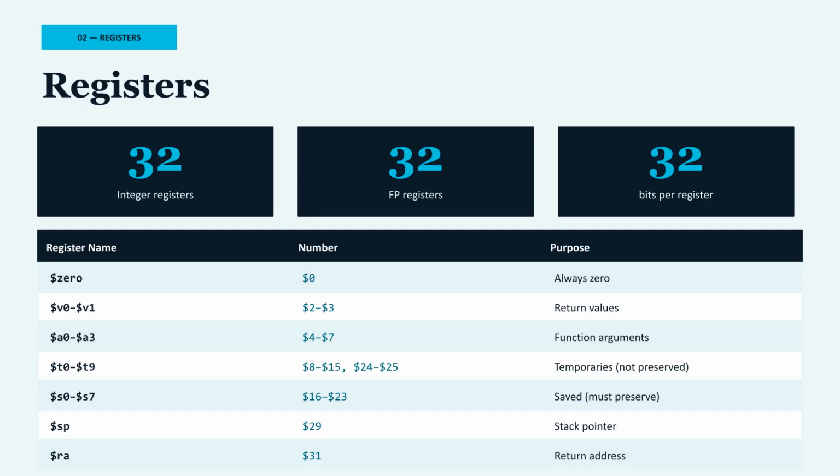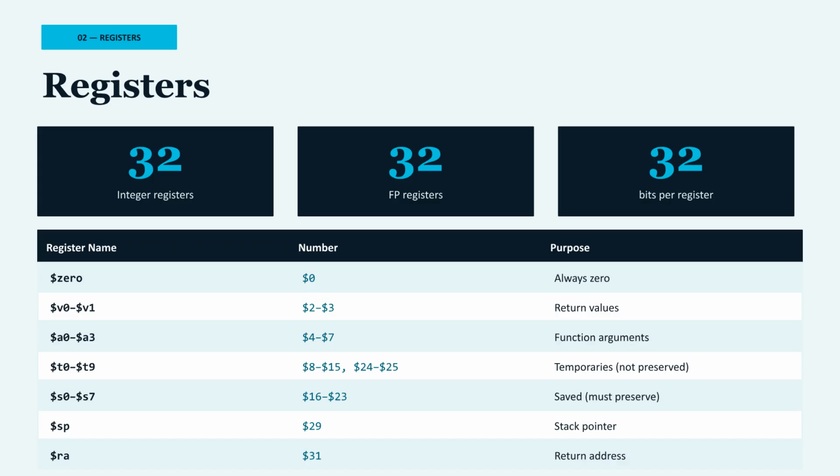$8 to $15 and $24 to $25 are temporary registers. $16 to $23 are saved registers. $29 is the stack pointer. $31 is the return address. Temporary registers, called $t, do not need to be preserved between function calls. Saved registers, called $s, must be preserved.